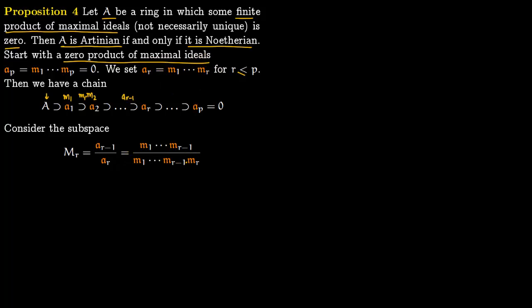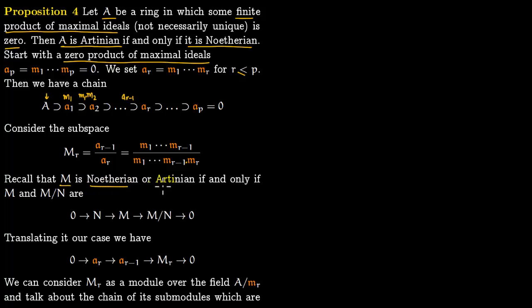So recall that M is Noetherian or Artinian if and only if N and M modulo N are Noetherian or Artinian. In fact you have a short exact sequence like this. N is a submodule of M, and you can mod out by it like this. So this is Noetherian if and only if this is Noetherian and this is Noetherian.